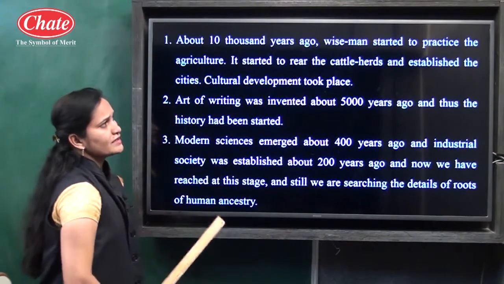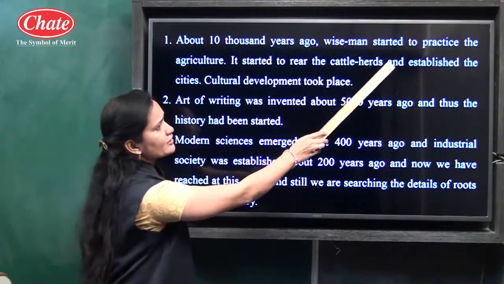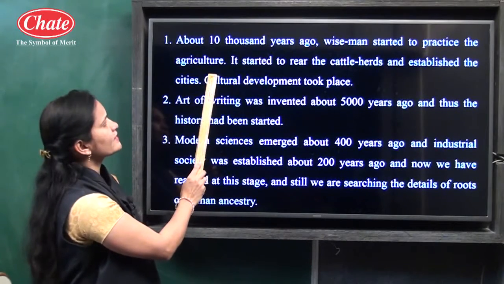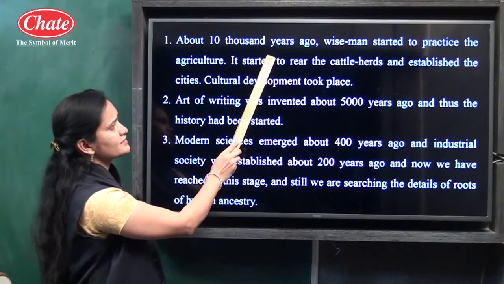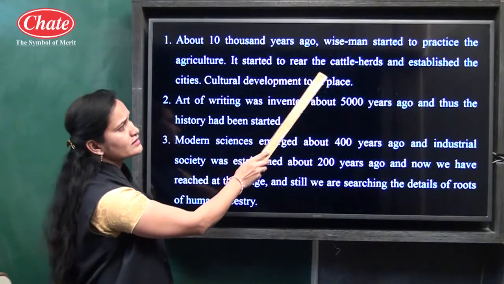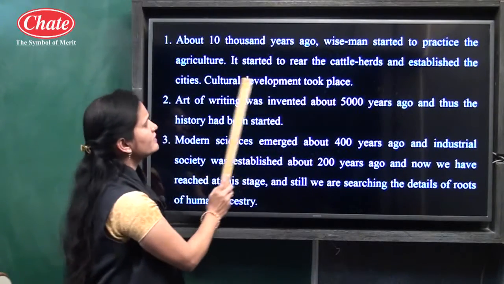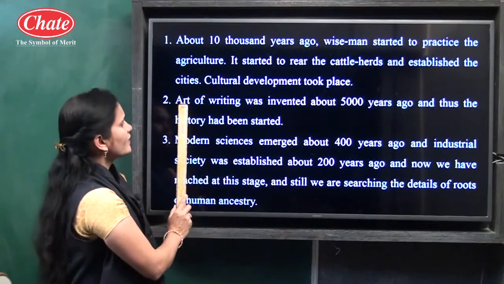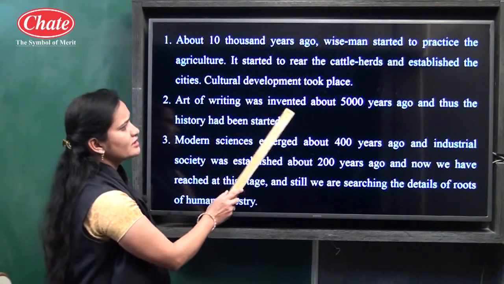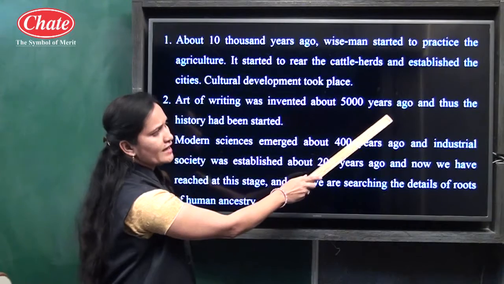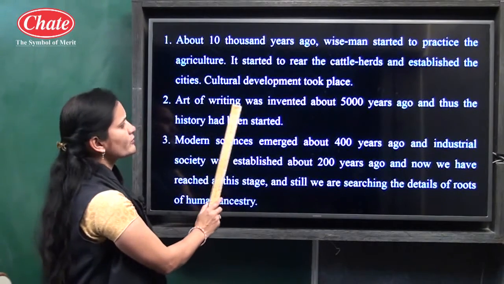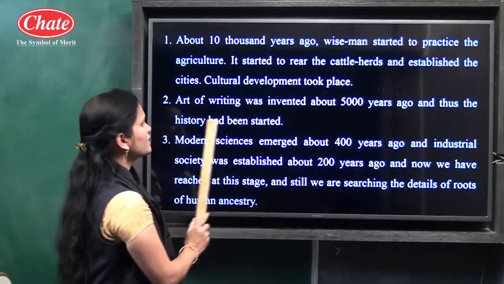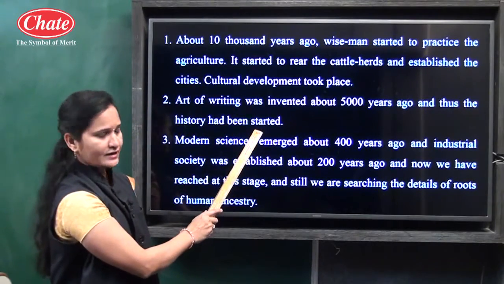About 10,000 years ago, wise man started to practice agriculture. When did wise man start to practice agriculture? About 10,000 years ago, and he started to rear cattle, herds, and established cities, and cultural development took place. After that, the art of writing was invented about 5,000 years ago. When was the art of writing invented? About 5,000 years ago, and thus history had started.